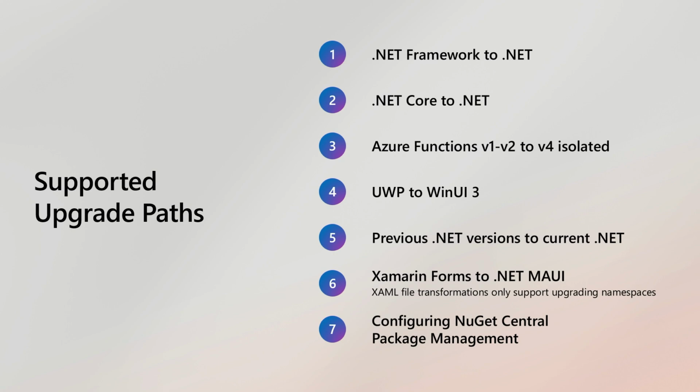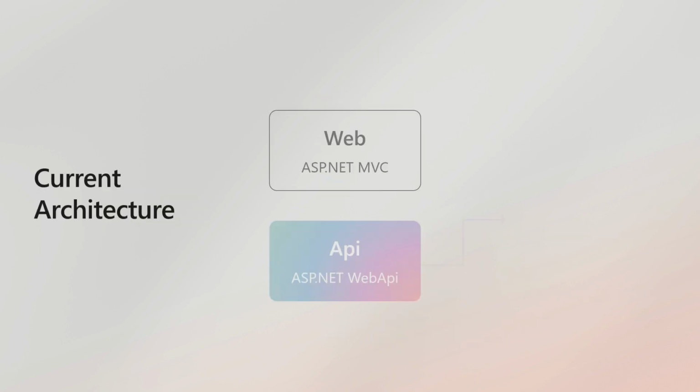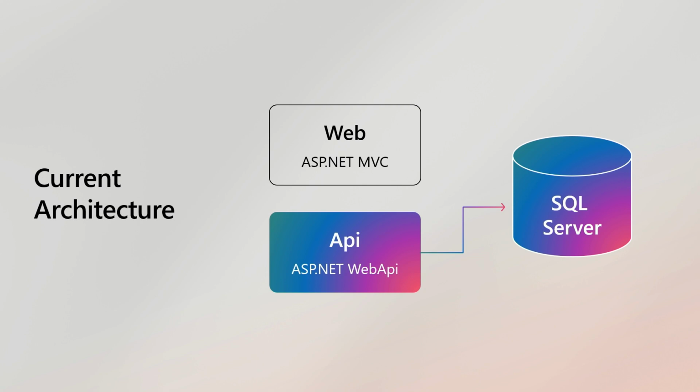Now you have that .NET Framework application that has this typical architecture that we saw in the 2010s, 2019, 2018, and so forth. You have an API that's running ASP.NET Web API on .NET 4.8 that connects to a SQL Server, and that's all living behind the firewall. And you have a web server that's in front of the firewall that everybody connects into, and they have a good time browsing and using your application, right?